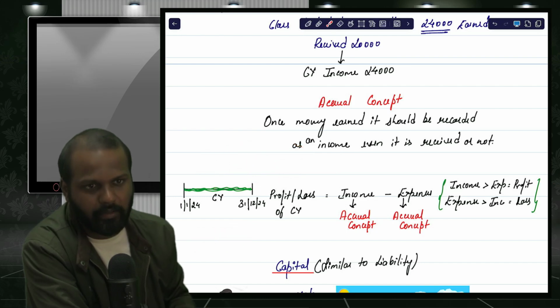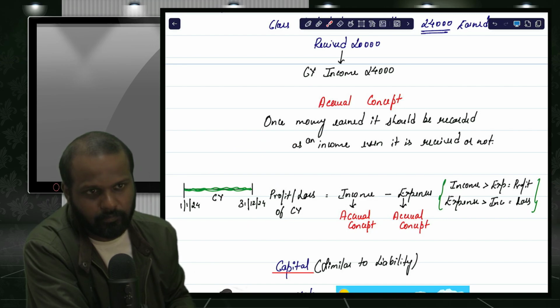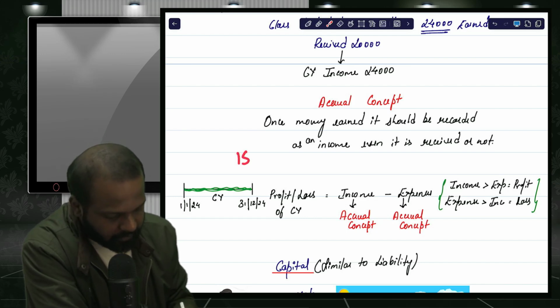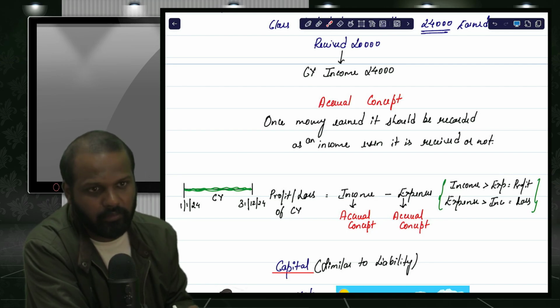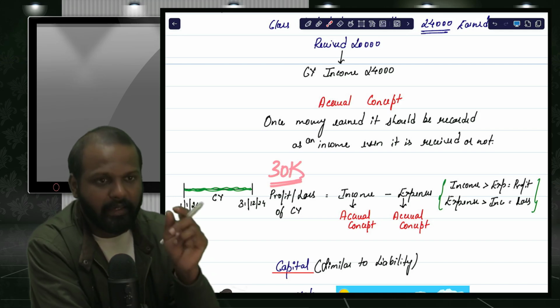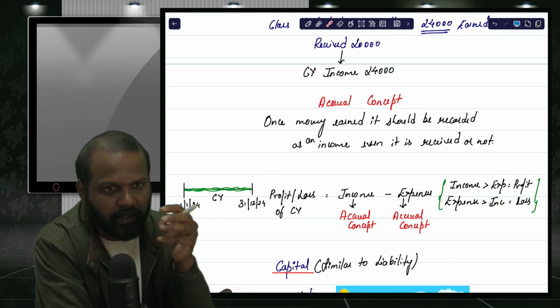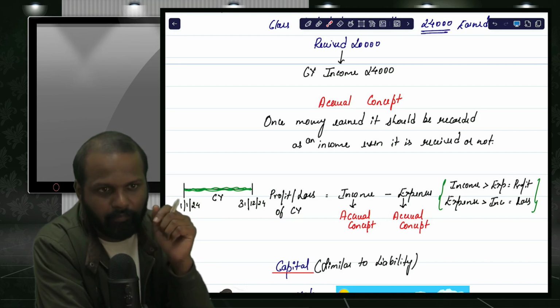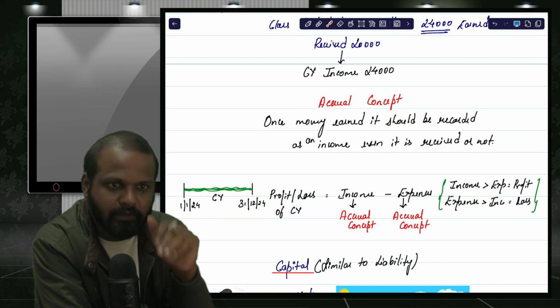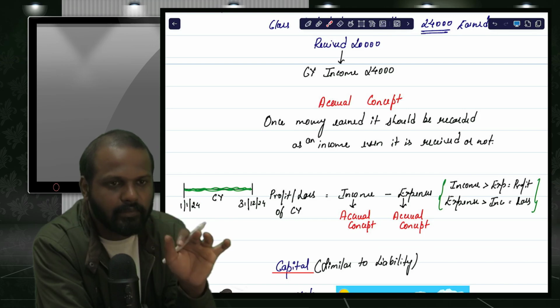Or take one more example. Let us say that instead of 1 lakh 20, you have received 1 lakh 50. 30,000 rupees I collected as fees in advance. Tuition fees I have taken in advance from the student. But have I earned that 30,000 in the current year? No. I might have received it, but I have not earned 30,000 in the current year.